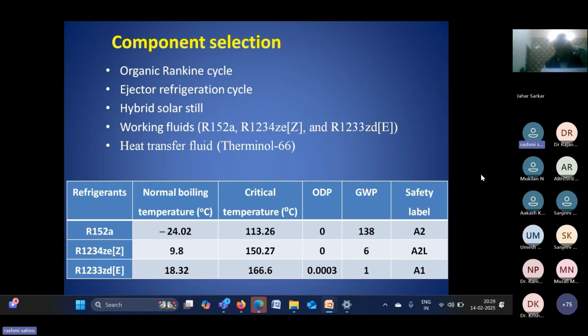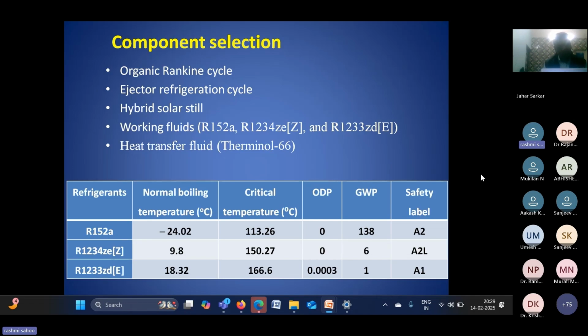So mostly for the working fluid, that means the refrigerant, in view of the environmental concern, global warming potential and ozone layer depletion are two very important parameters, and we have to restrict them. We have to see whether the refrigerant we want to use is environmentally safe or not. So that is a very important criterion.